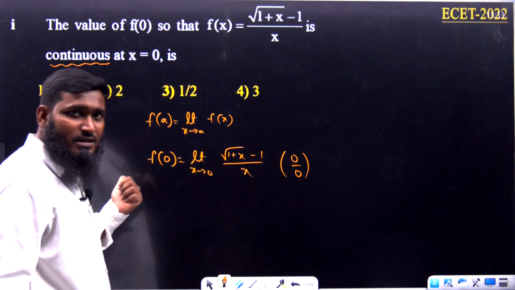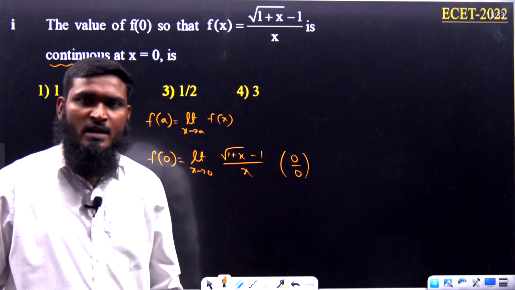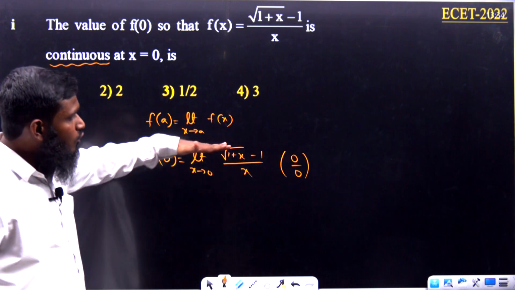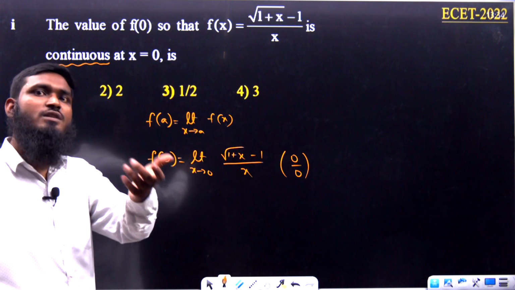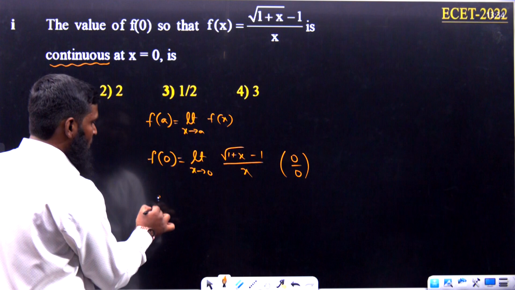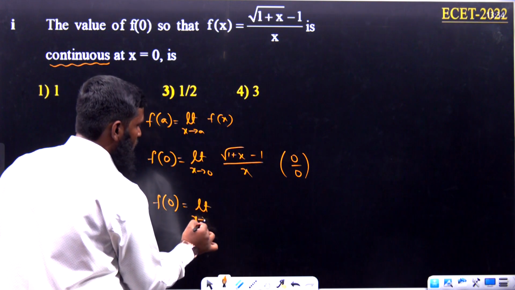So as we have discussed just now in the previous question, if you are getting 0 by 0, we have to apply L'Hospital rule. According to that L'Hospital rule, we have to differentiate the numerator as well as the denominator, then we have to substitute the x value. So let us see this part. f of 0 is equal to limit x tends to 0.